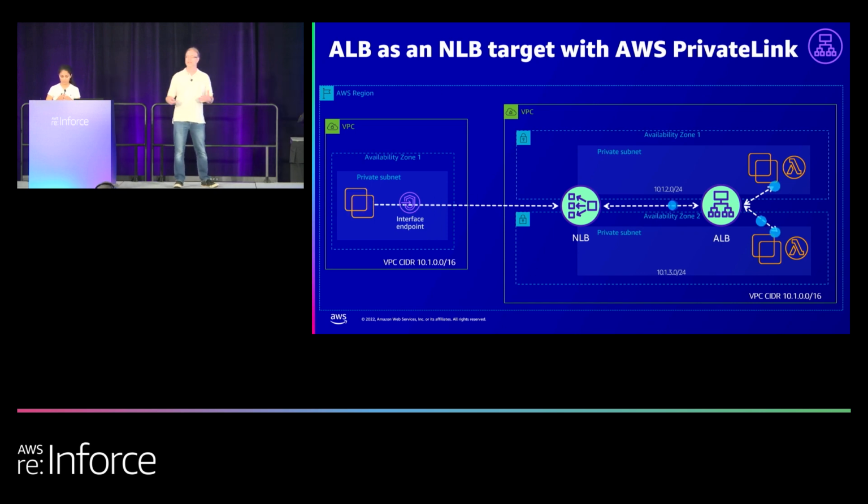NLB, as I mentioned, has a static IP address that doesn't change, and it also has the ability to do PrivateLink, which is a unidirectional stateful flow service that you can offer to customers or to other parts of your organization. You don't have to worry, if you check out the VPC CIDRs on the two VPCs at the bottom, about IP overlap, and it's unidirectional. So you can take those two pieces and get the best of both worlds, plus security, within these applications.